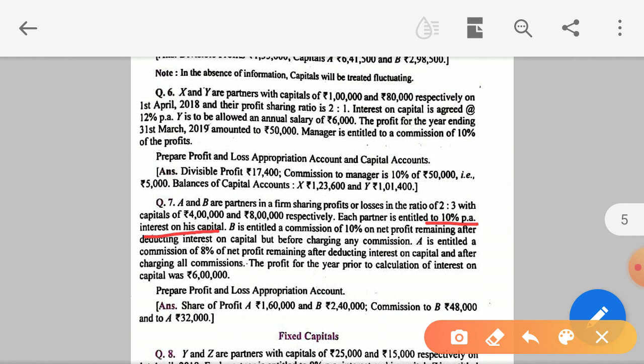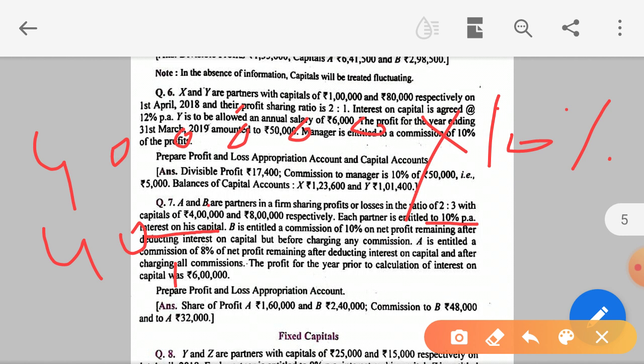That means interest on capital, how we are going to calculate? 4 lakh into 10%, that is 40,000. I'll show you the solution, don't worry.